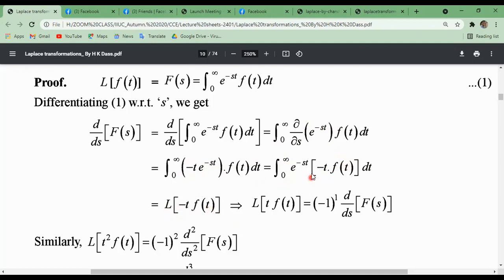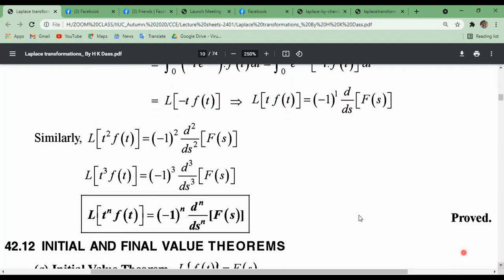Between these two brackets, this becomes the function. So in the place of f of t, we can place minus t into f of t. The Laplace transformation of this is this, by the definition of Laplace transformation. So this can be written as the Laplace transformation of t into f of t equals minus 1 to the power 1, the first derivative d/ds of F of s. Just taking minus on both sides, we get this.